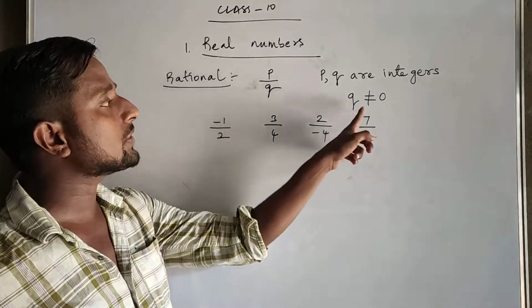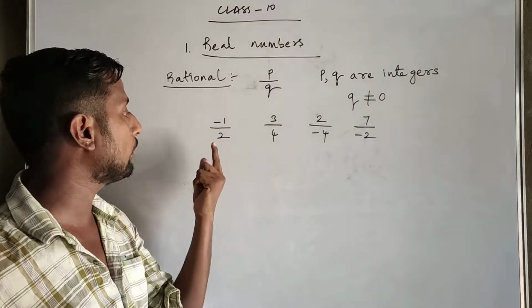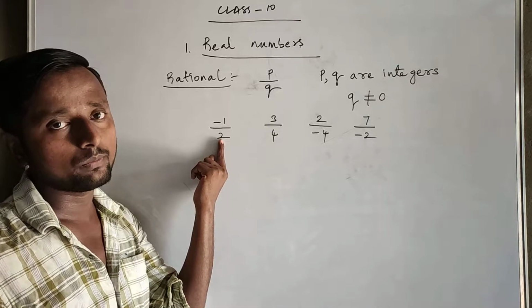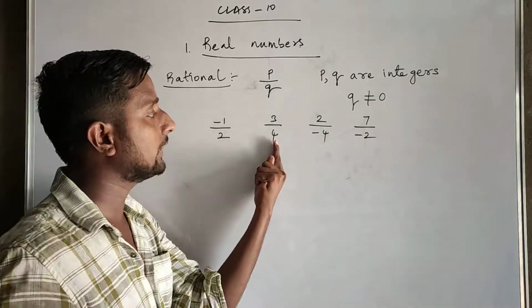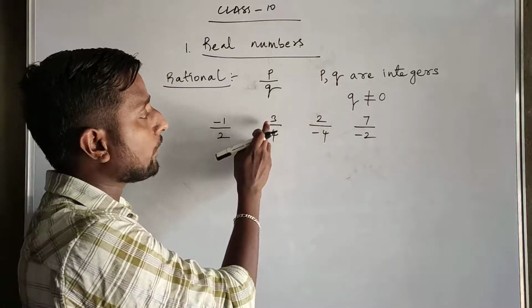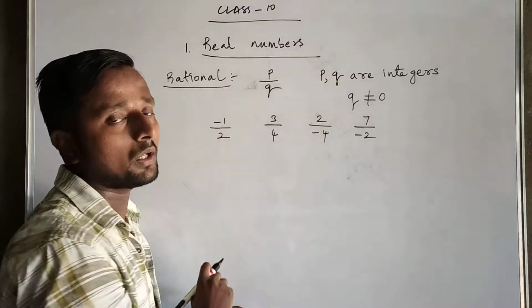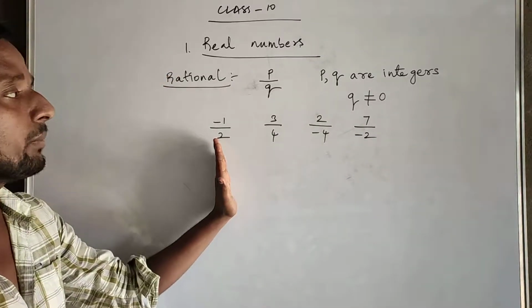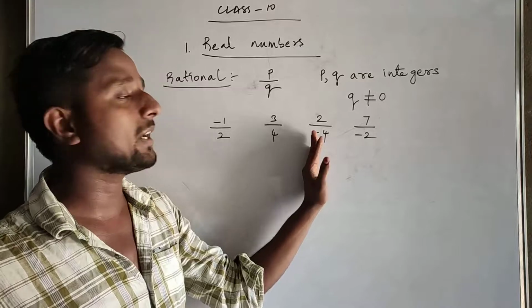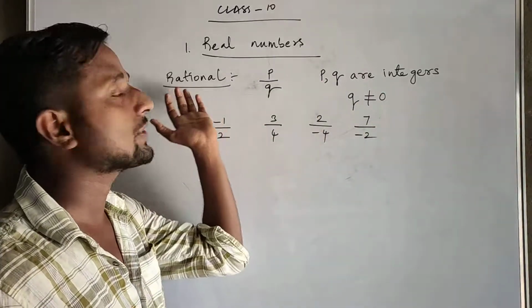Second condition: Q, the denominator, is not equal to 0. Here the denominator is not 0. And 3 and 4 are integers, 2 and minus 4 are integers, 7 and minus 2 are integers. So these are examples of rationals.